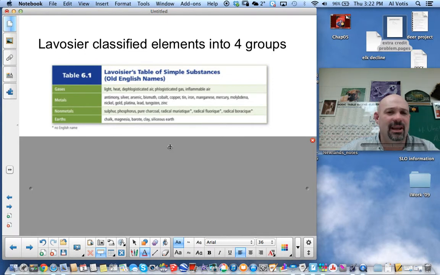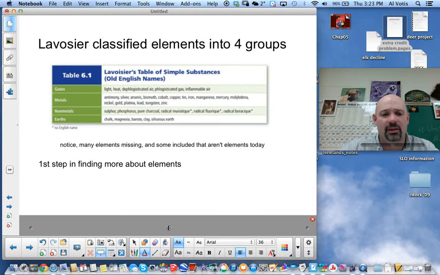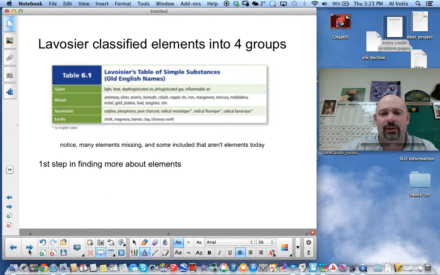But he started to take what they thought were elements and organize them, and that was a big first step. A lot of elements were missing. Every element on the table isn't here because they weren't known at that time. And some of the ones he had aren't elements. But it's a big, important first step in trying to find out more information about the elements that are around us and knowing about them.